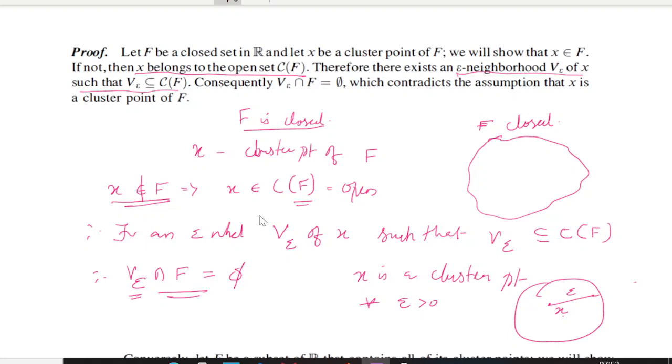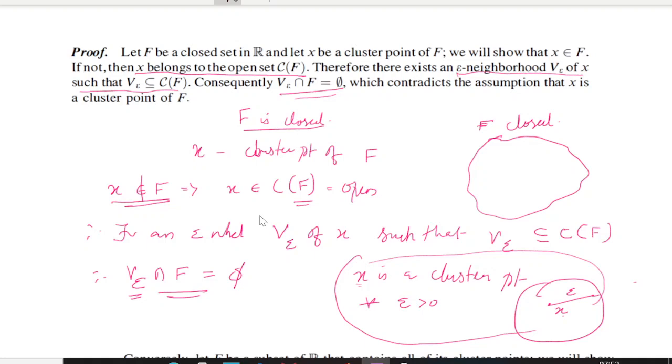Now consequently, this intersection should be empty. Now this is a contradiction to the assumption that x is a cluster point of f. Cluster point means every epsilon neighborhood should contain points from the set other than the point x. So we are getting a contradiction to that fact, which implies that x belongs to f.